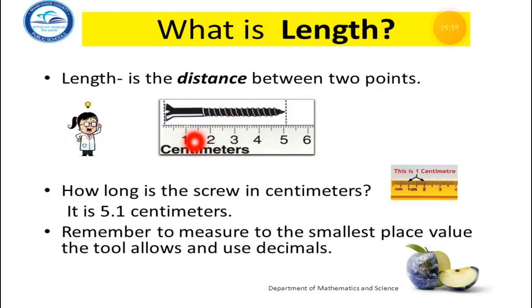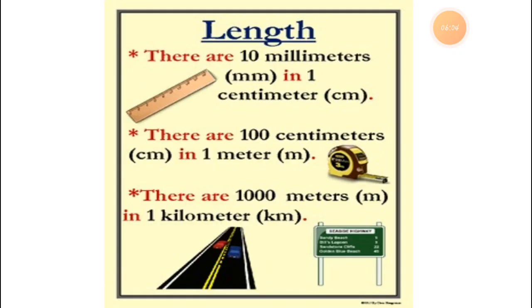Between 1 and 2 there are 10 millimeters. It means between 1 to 2 this measurement is 1 centimeter. There are 100 centimeters. It means 1 meter.